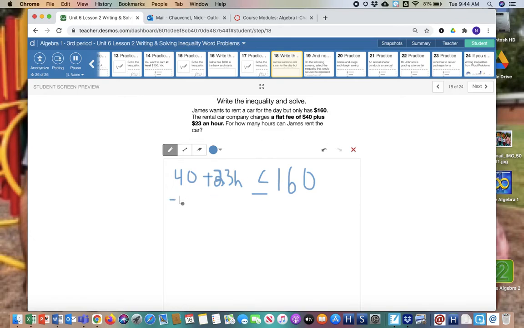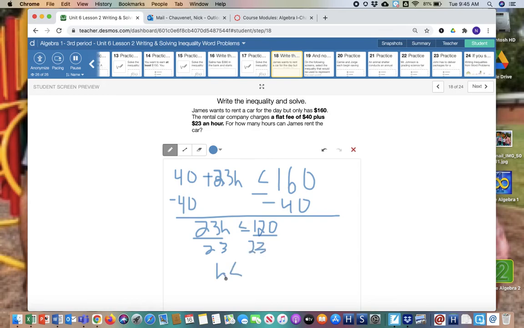Well, now we have to do a two-step inequality to solve. So I'm going to cancel the 40 by subtracting 40 on both sides. When I do that, I get 23h less than or equal to 160 minus 40, which is 120. I'm going to divide by 23. So my h is less than or equal to 120 divided by 23.